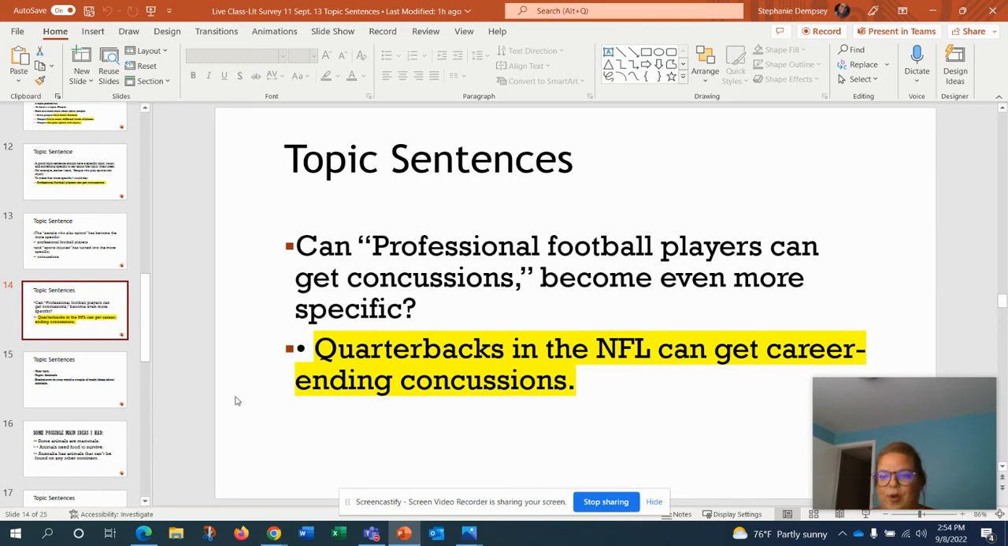Can professional football players getting concussions become even more specific? Yeah. So if I wanted to be more specific, I would change professional football players to quarterbacks in the NFL. Get concussions, I put career ending concussions to talk about the severity of those concussions. So then I ended up with a really strong topic sentence for the start of a paragraph.